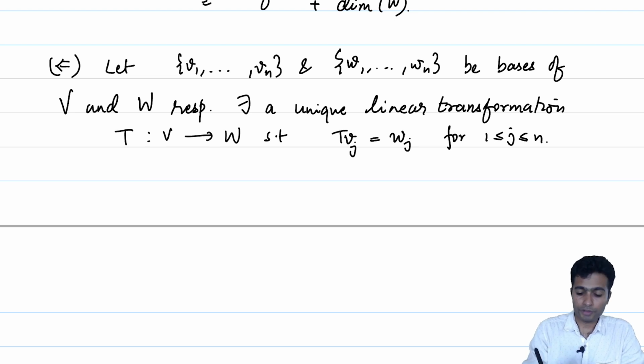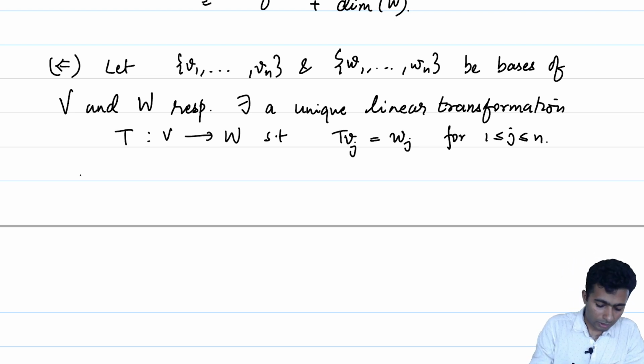But we know that W1 to Wn is a basis of W, and that makes this particular linear map special.